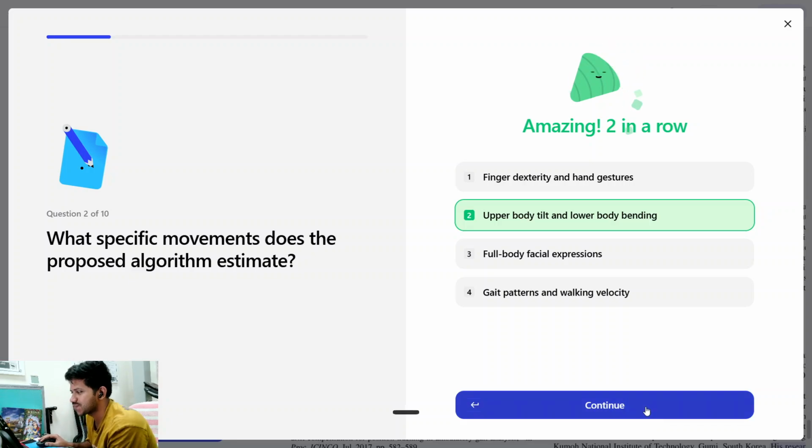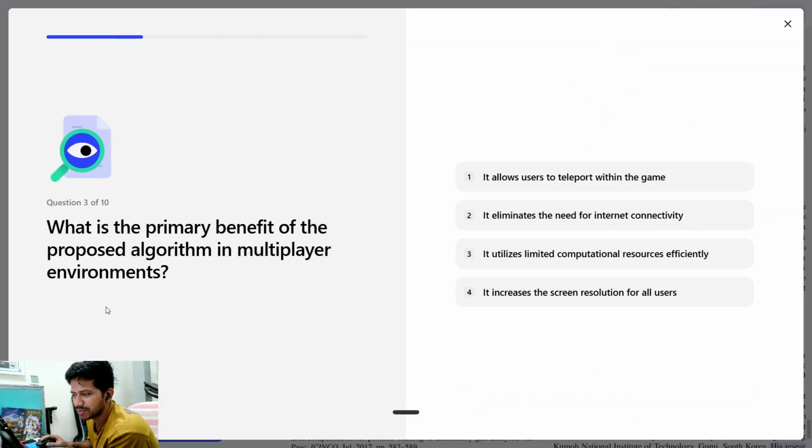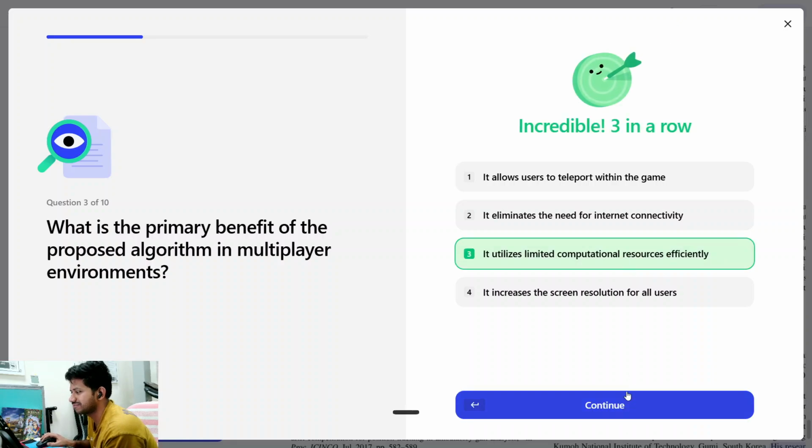That's great. What is the primary benefit of the proposed algorithm? In multiplayer environment, it allows users to teleport within the game, or it eliminates the need for interconnectivity, or it utilizes limited computational resources efficiently to increase the screen resolution for all users. Third option is correct. It utilizes limited computational resources efficiently.